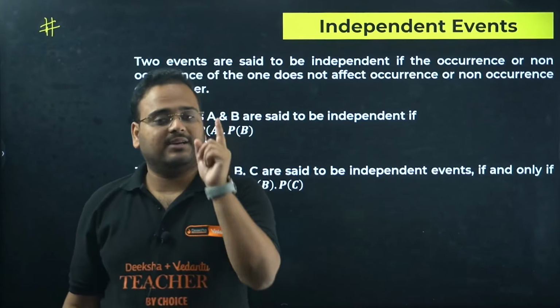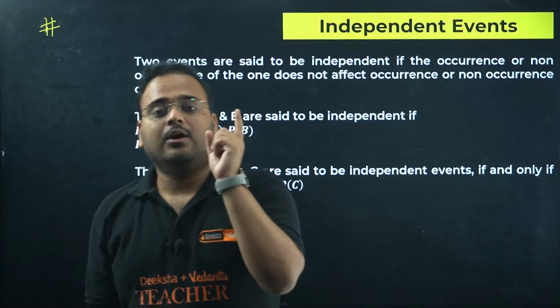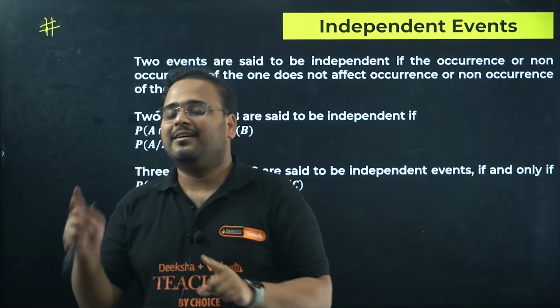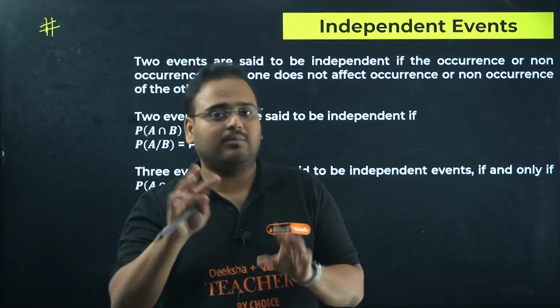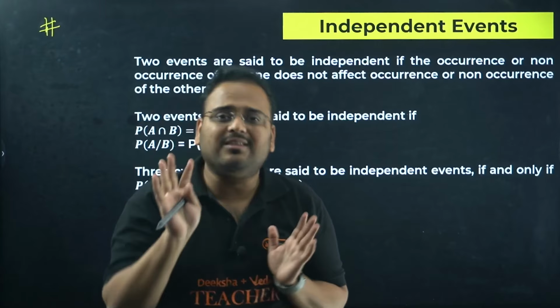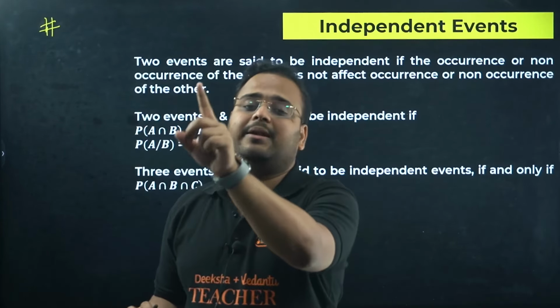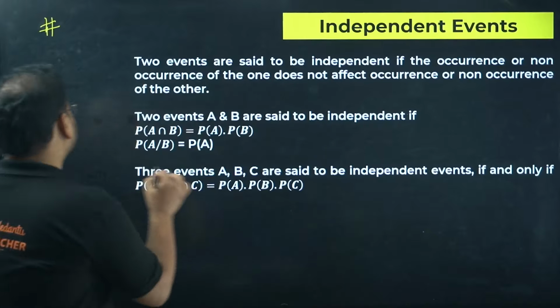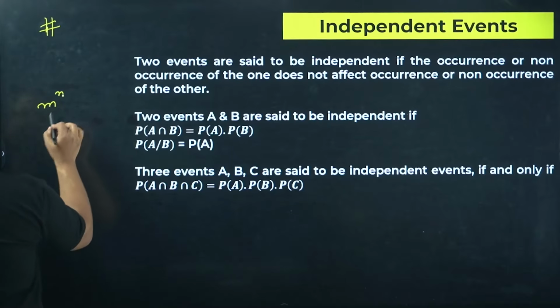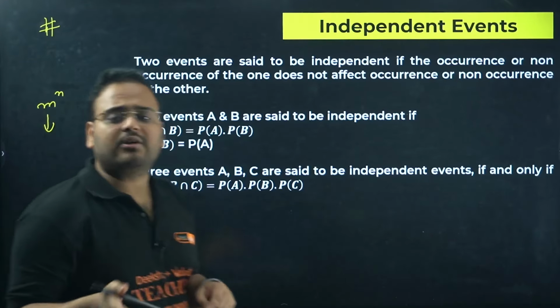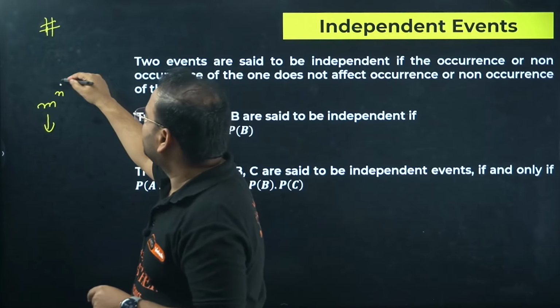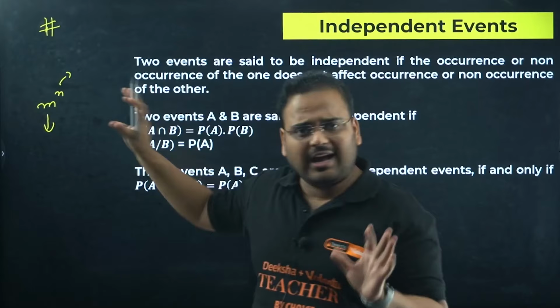Remember m power n, where m represents the number of outcomes in one event and n is the number of events. You know this much.